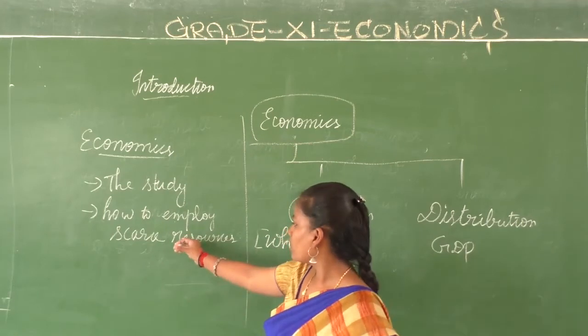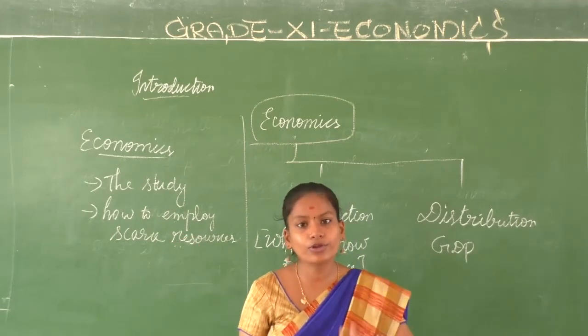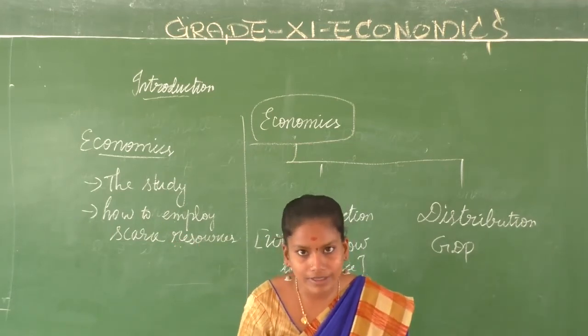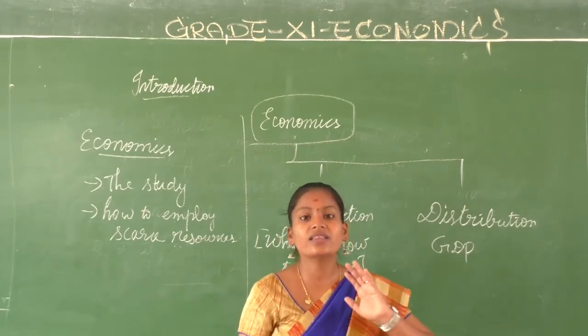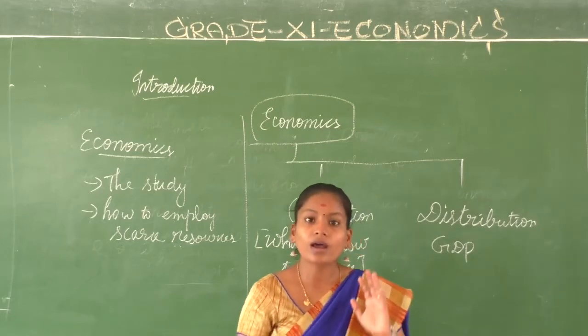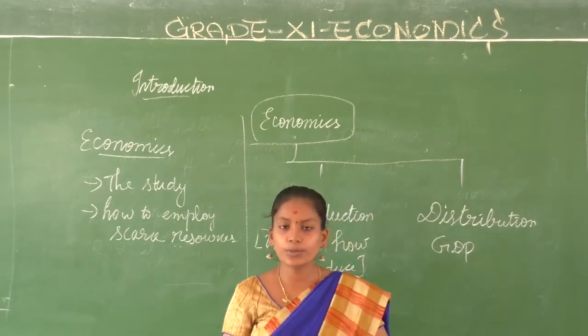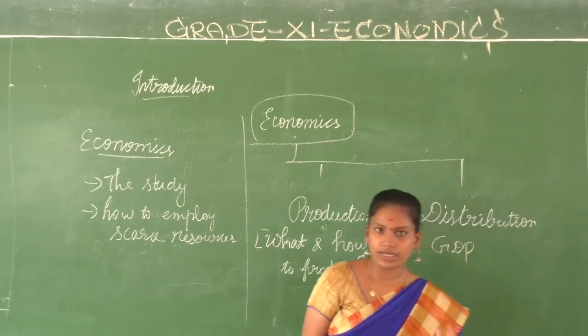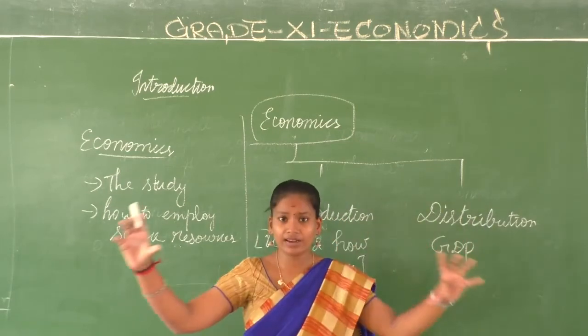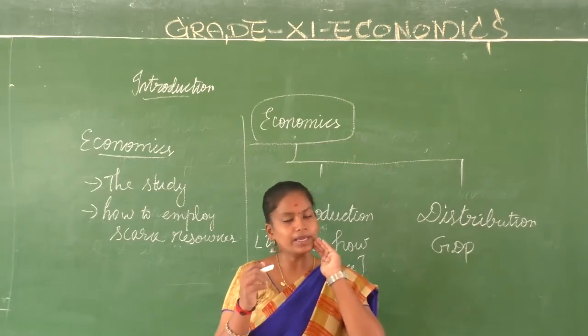Why are they going to employ the scarce resources? In order to produce various commodities. For what do we have to produce various commodities? To satisfy the wants of people. And how will you satisfy the wants? By distributing them among the various groups in the society. So when you finally have all the answers together, it becomes economics.